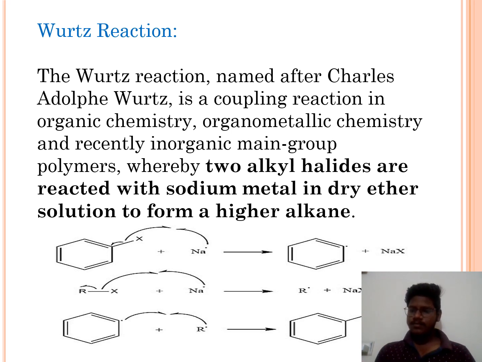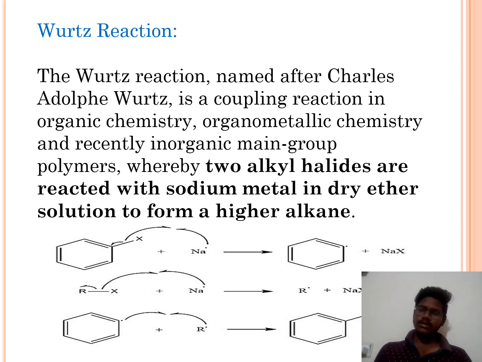The mechanism of this reaction involves free radicals, allowing for the possibility of side reactions that lead to the formation of alkenes as a product. A reaction related to the Wurtz reaction in which aryl halides are used instead of alkyl halides is often called the Wurtz-Fittig reaction.